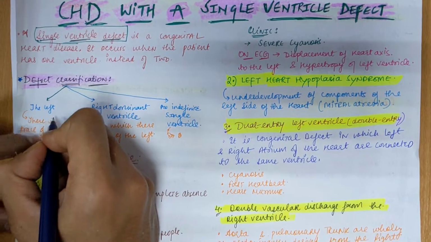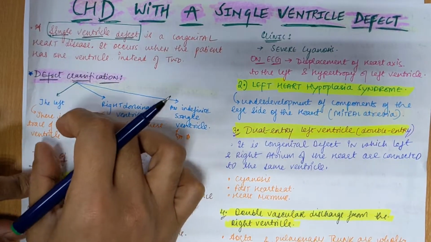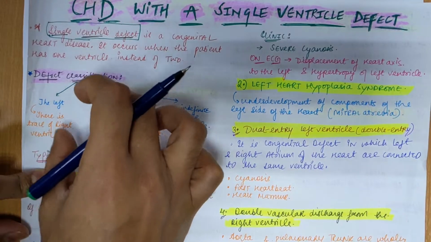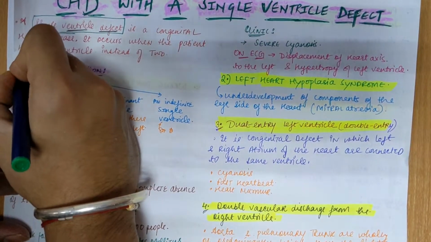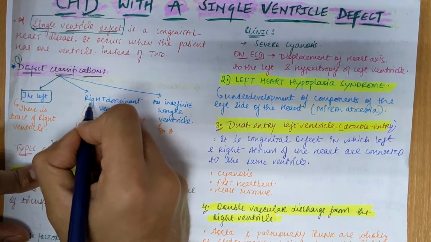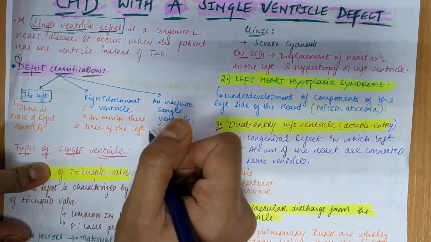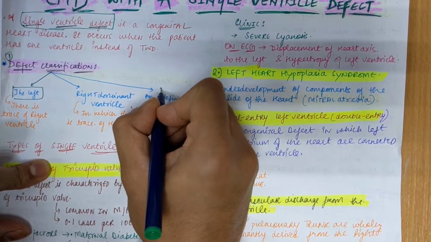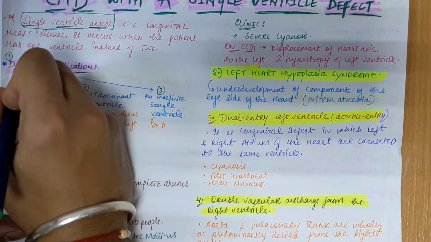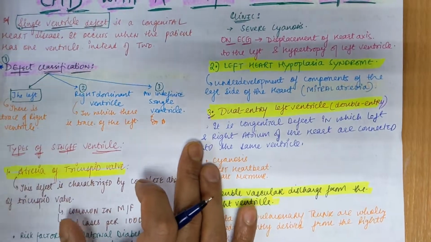First one is the left ventricular type, which has a trace of the right ventricle. If the right ventricle is underdeveloped, then we call it the left type. That is the first classification of the single ventricular defect. Then the right dominant ventricle, in which there is a trace of the left. And the indefinite single ventricle is the third. So these are the three classifications which we will see in the single ventricular defect.